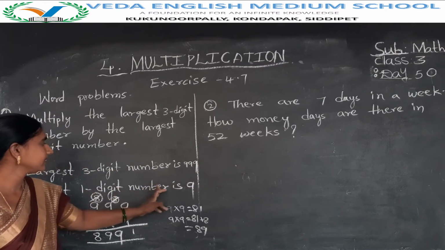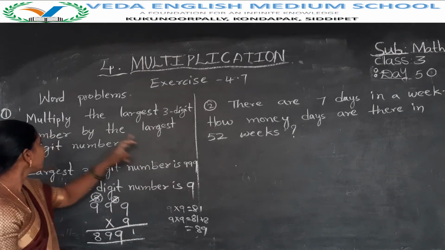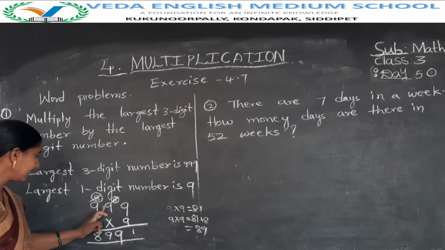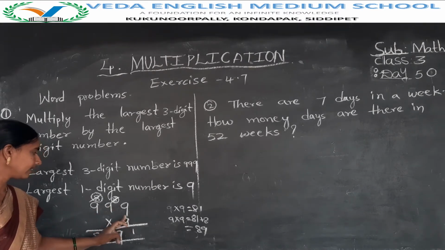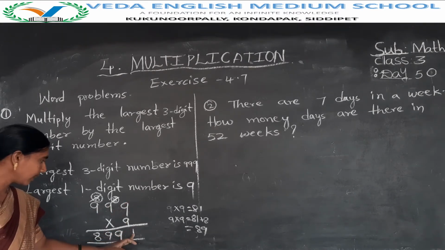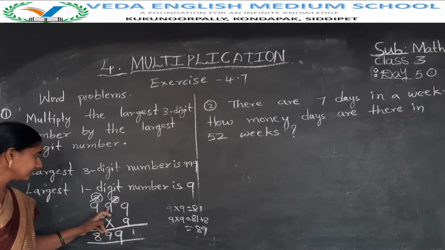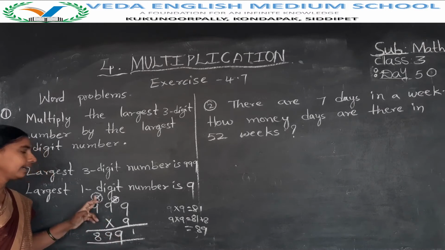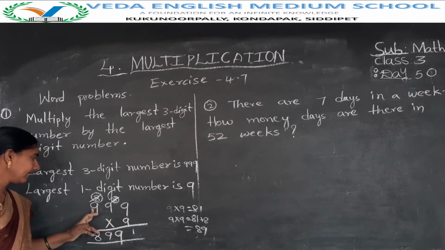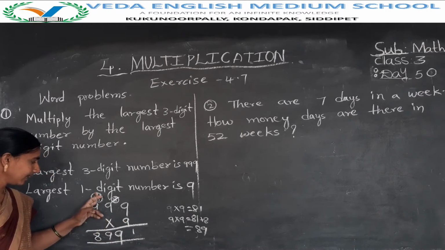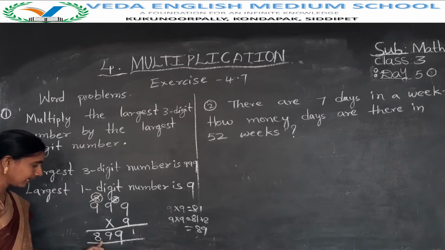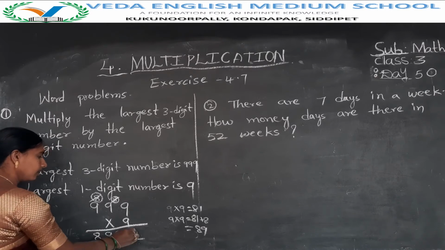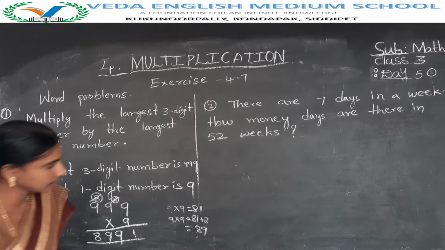Largest 1-digit number is 9 only. But what is being asked here? Multiply these two numbers, 999 into 9. 9 nines are 81, so 1 here, 8 carry. 9 nines are 81, 81 plus 8 is 89. So 9 here, 8 carry here. And 9 nines are 81, 81 plus 8, 89. The total answer is 8,991. Okay, children?